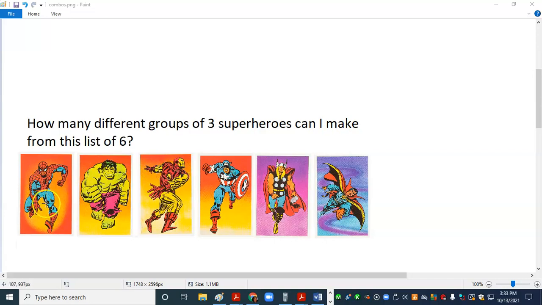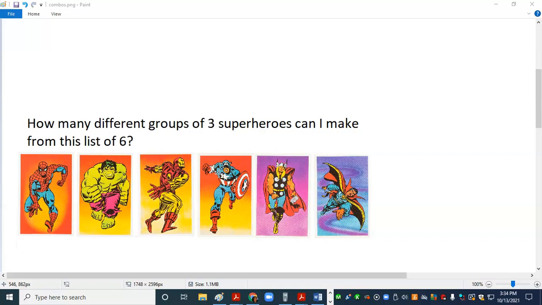How many different groups of 3 superheroes can I make from this list of 6? We have Spider-Man, Hulk, Iron Man, Captain America, Thor, and Doctor Strange. And we want to know how many groups of 3 we can make from this list. Well, I could have Spider-Man, Hulk, and Iron Man. I could have Hulk, Iron Man, and Doctor Strange. I could have Thor and Spider-Man and Captain America. I could try to make up a list, but I might reproduce some or I might miss some.